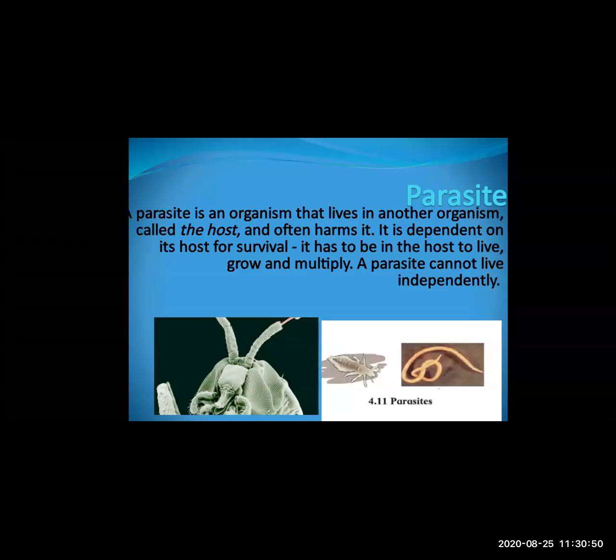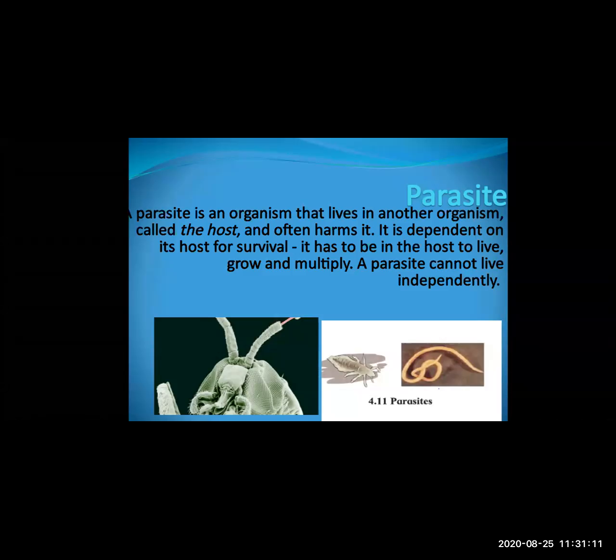Ectoparasite examples are lice and bedbug. Bedbug is also an example of a parasite. It also feeds on blood. It also sucks the blood from the body. So these are the examples of parasites.